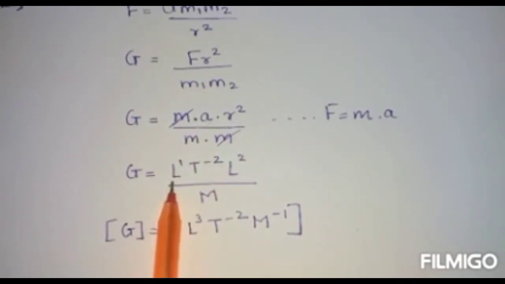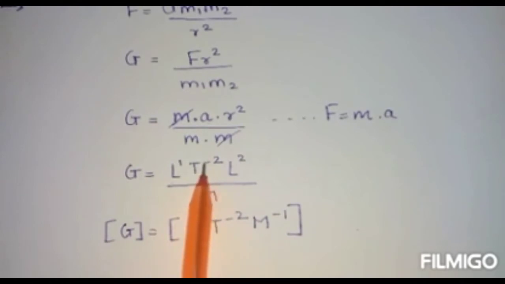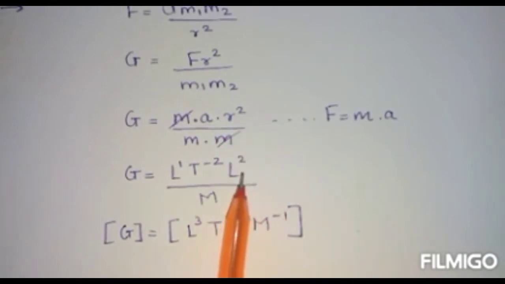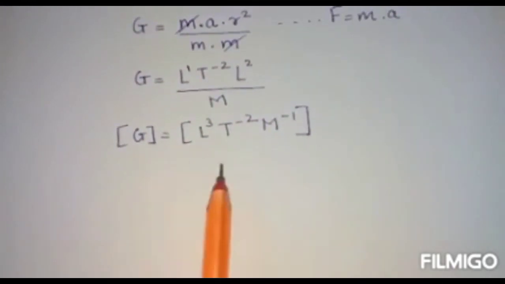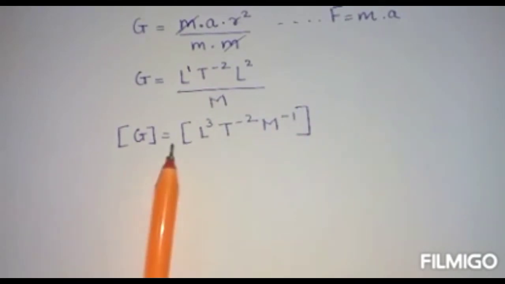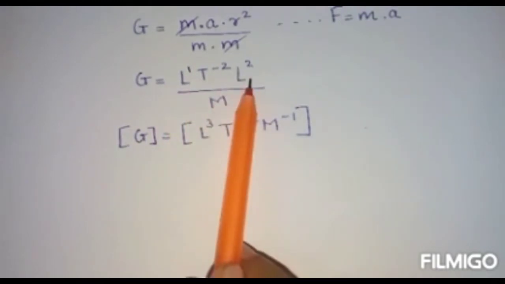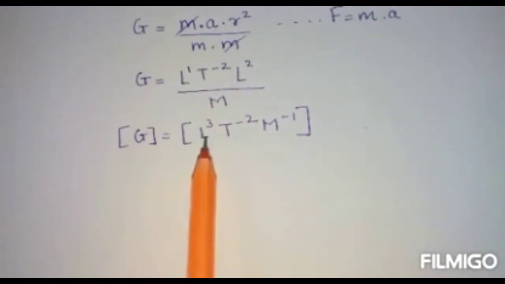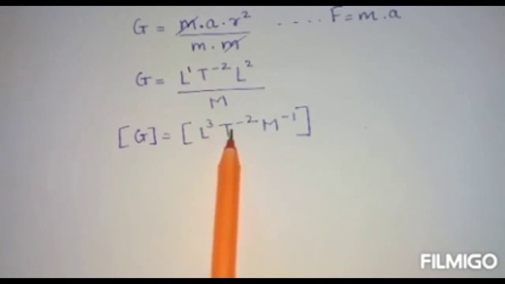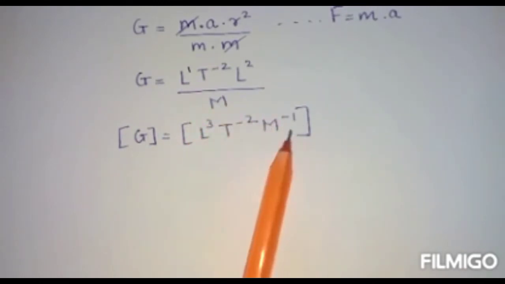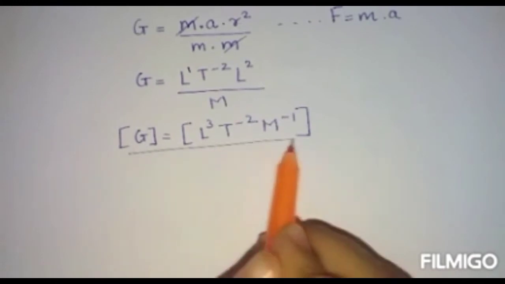Acceleration can be written as L1 T raised to minus 2, and r square is the distance, meaning length, so it can be written as L square upon M. Dimensional formula is always written in brackets. So G is equal to L1 into L square, 2 plus 1, 3. So L3 T raised to minus 2 and M raised to minus 1, as it is in the denominator. So here it is derived.